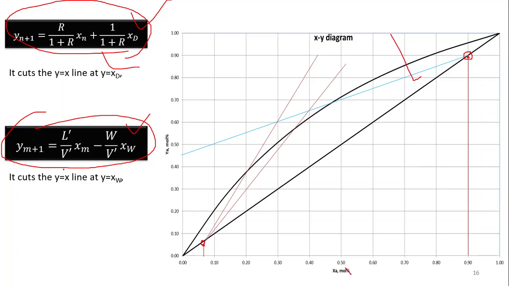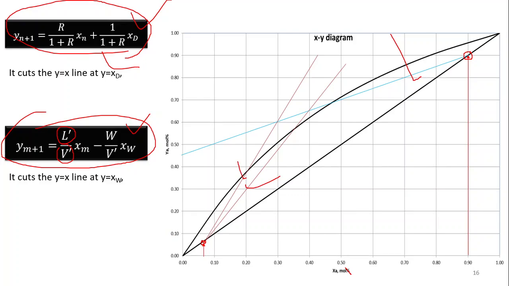But there is one problem in this enriching and stripping equation, that we cannot have any idea about the value of L dash and V dash. So we cannot draw this line, but we have only one piece of information, that it has to pass through this point. So it can be this line, it can be this line, because from this single point we can draw multiple lines, theoretically an infinite number of lines.